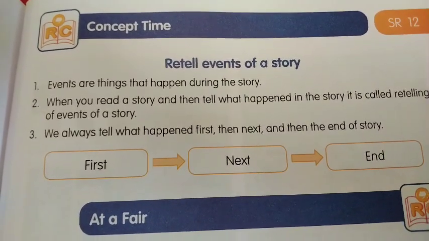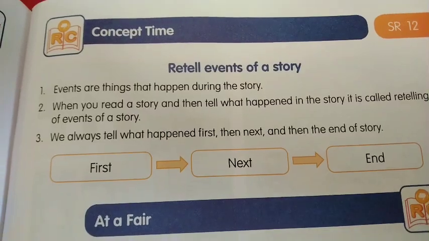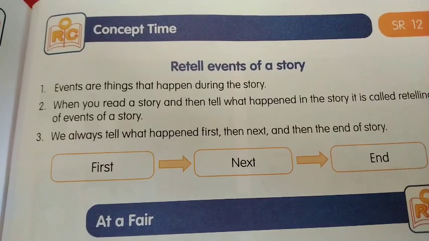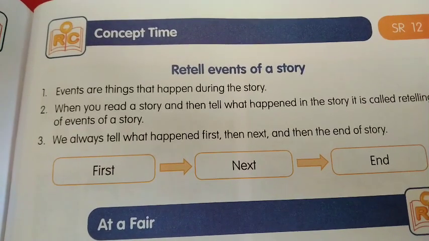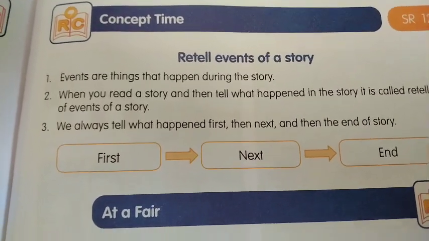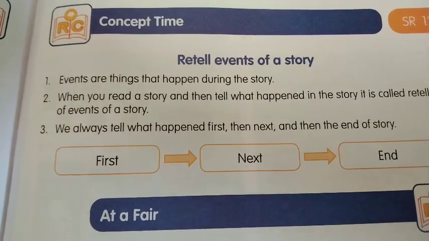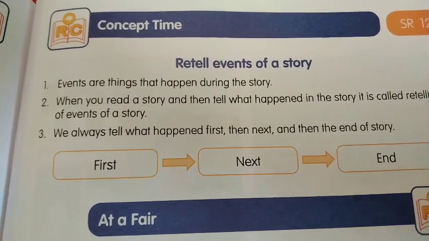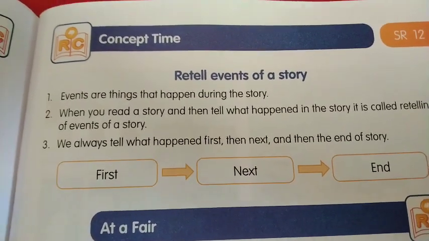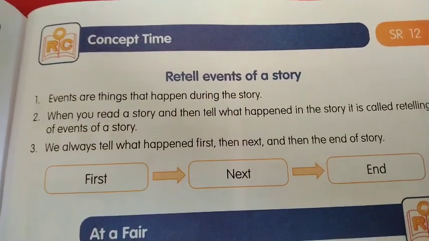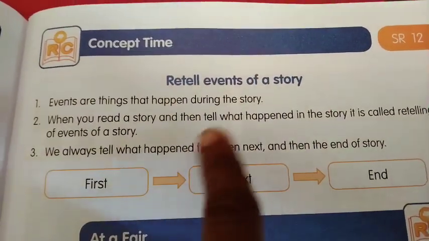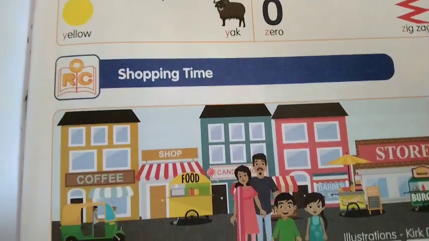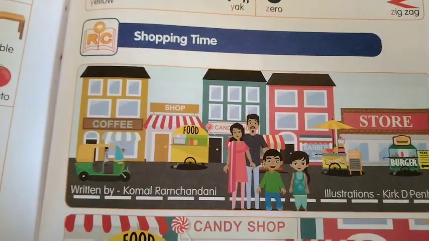Retell events of the story means while we are reading the story, after reading this we have to think about that. What are the things in the story? What happened in the story? That is called retell events of a story. In your own words. What is the first thing in that story? Then the next one? Then the end of the story. You have to do it like this. Okay? You have to follow these steps. Yes. So my dear children, from this Shopping Time story, you have to read this in your home.